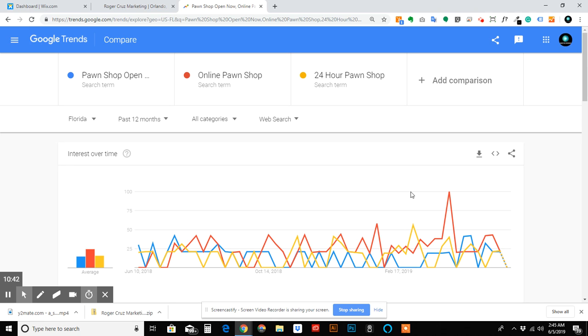So online pawn shop has a huge spike in April. Huge spike in the interest of that. So I think that's something definitely to look for. If you have a pawn shop, getting your inventory online.